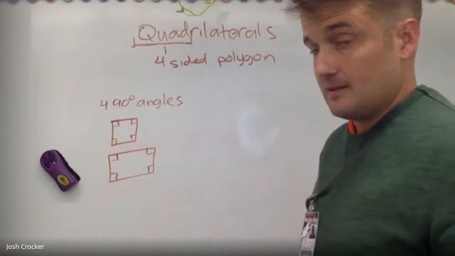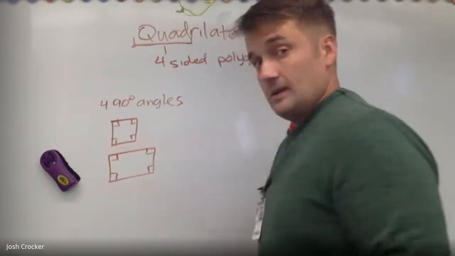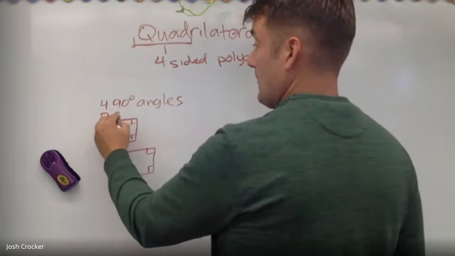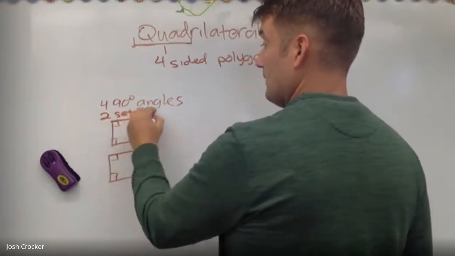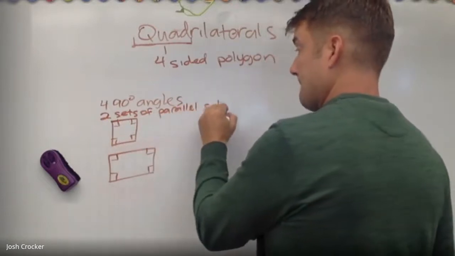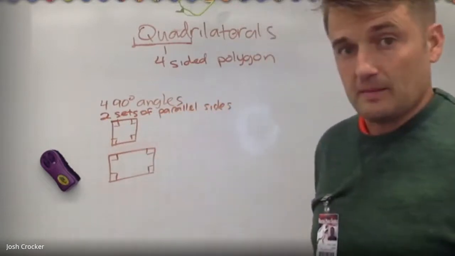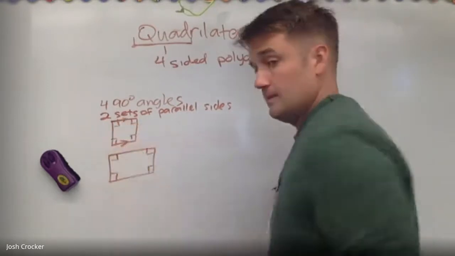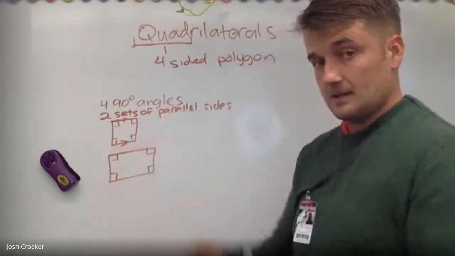They have four sides. They also have two sets of parallel sides. And here's what I mean by that. The top is parallel to the bottom. They're going the same distance.